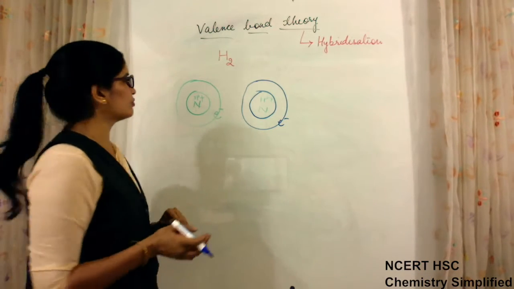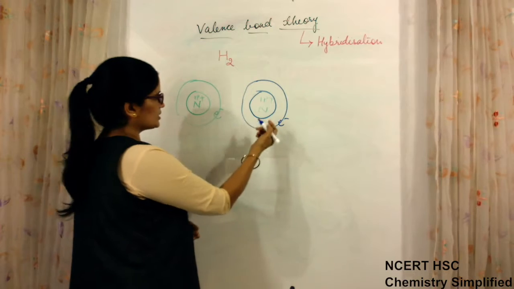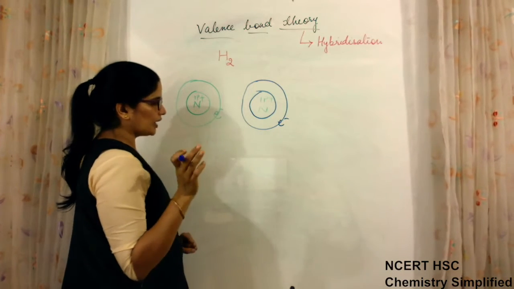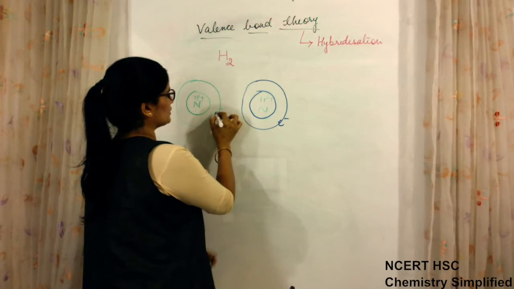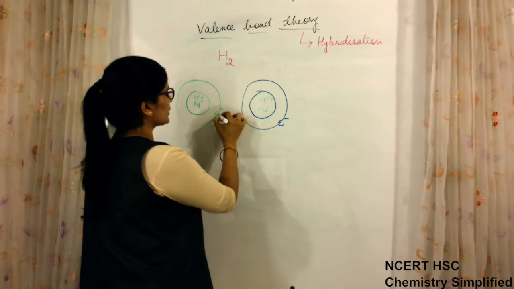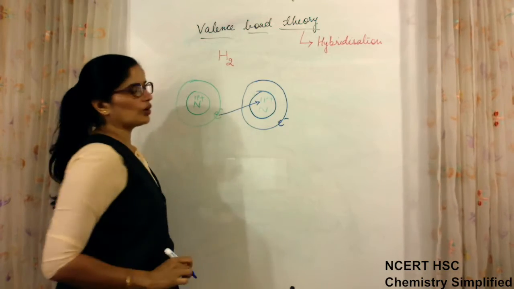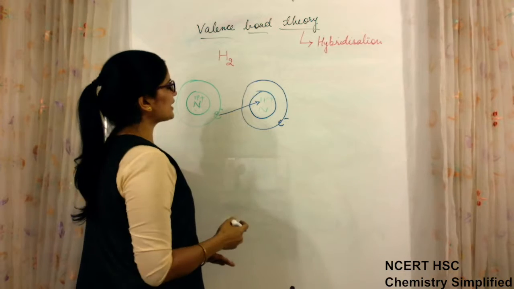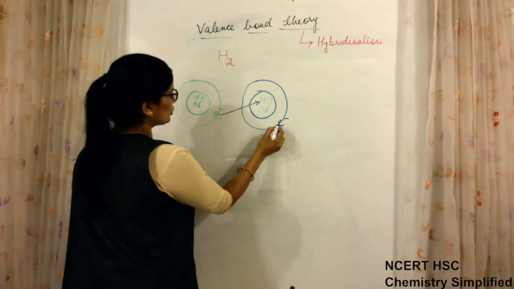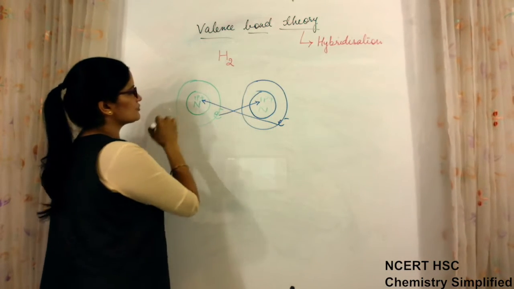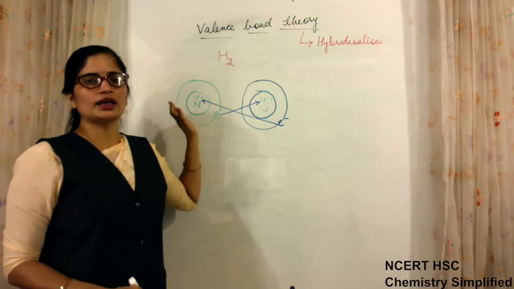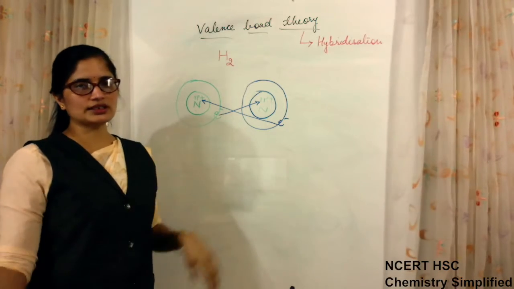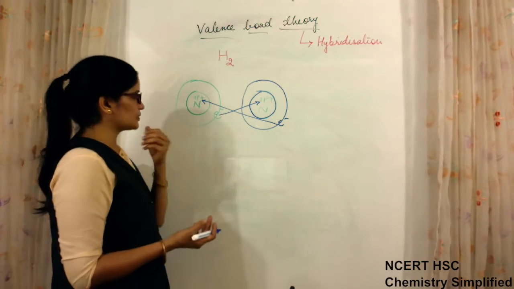What are the positive forces which will come into action? This is true that this electron and this proton have attraction, but it is also true that the electron of this atom, when they approach together, will have attraction with the proton of another atom. This is one attractive force. Similarly, the electron of this will have an attractive force with the proton of the nearby atom which is coming to make a bond with it. So these are the number of positive forces, or you can say attractive forces.